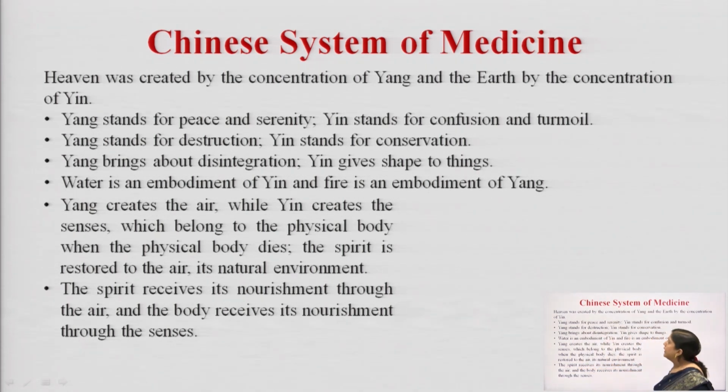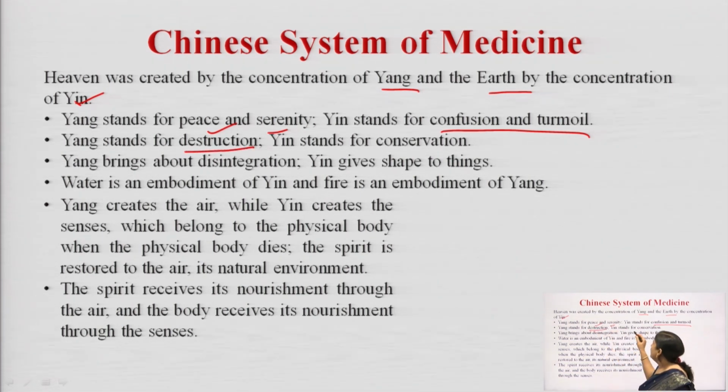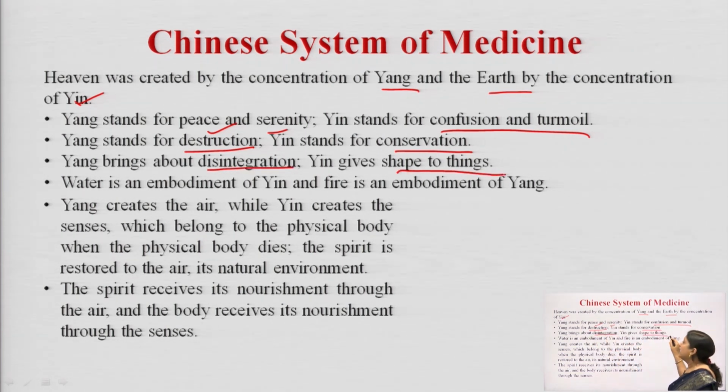So, here are a few more examples, like the Chinese system says that heaven was created by the concentration of yang, while earth was created by the concentration of yin. So, yang is considered to be on a more positive side, while yin is more on the negative side. Yang stands for peace and serenity, while yin stands for confusion and turmoil. Yang stands for destruction, while yin stands for conservation. Yang brings about disintegration, while yin gives shape to the thing. So, here it is opposite, like yang is more of entropy, while yin is giving it a shape.